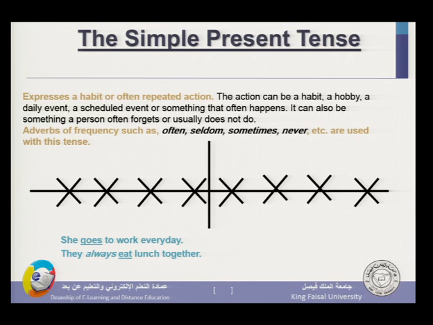Also, in the simple present, we always use adverbs of frequency, like always, often, never, and so on and so forth. And with the main verbs, they do precede them.